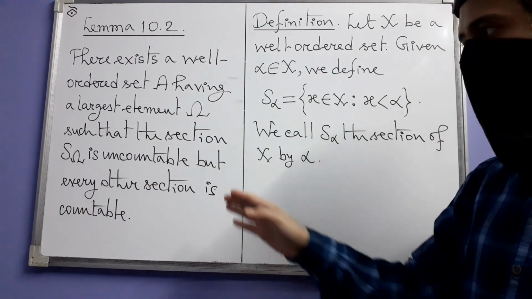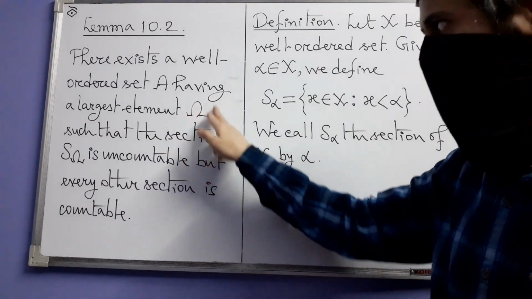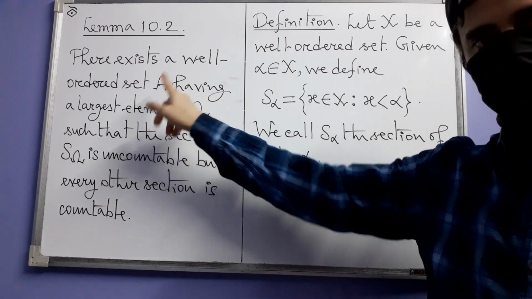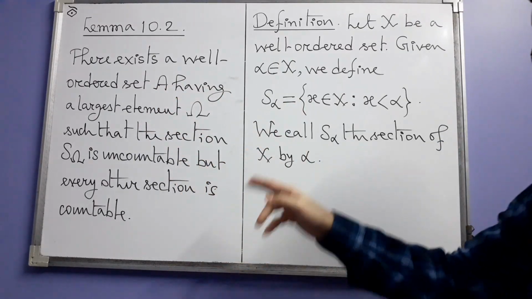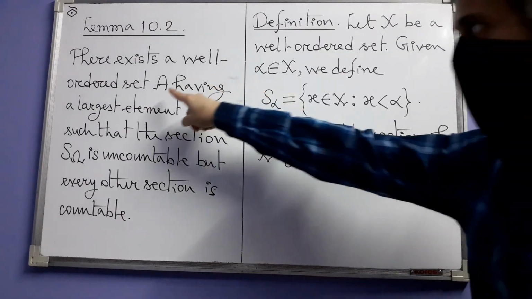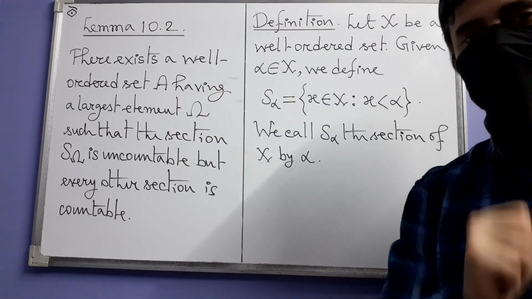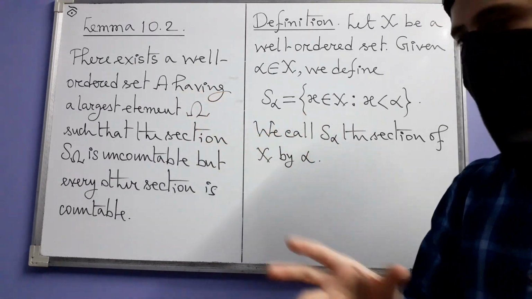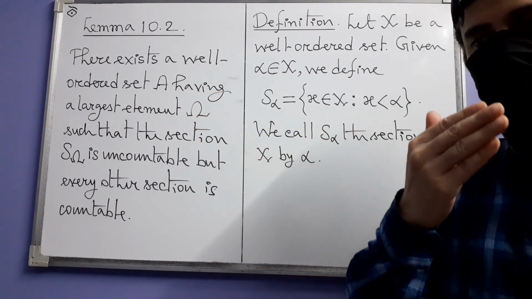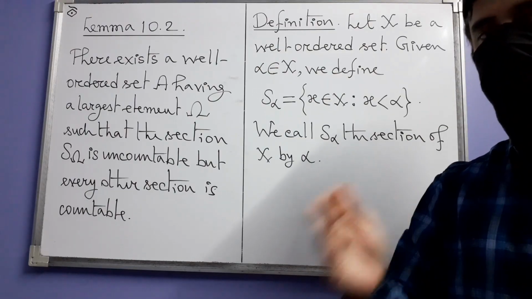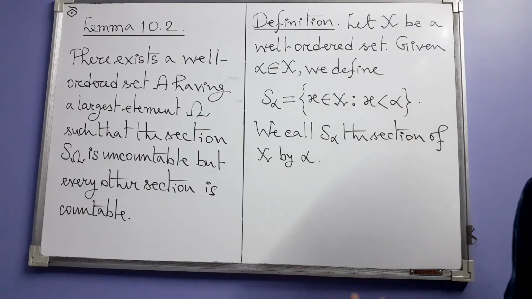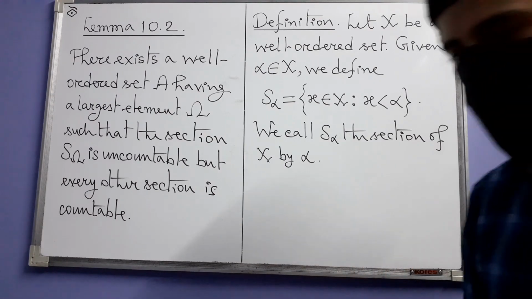That means instead of choosing this largest element, if you choose any other element from A, say that element is alpha, and you consider the section S alpha of A, that S alpha will be countable. So this well-ordered set has the peculiar property that precisely one section is uncountable but all other sections are countable. Now let's see how the author proves this.